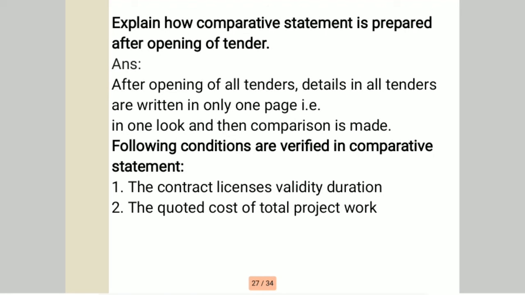The following conditions are verified in the comparative statement. First of all, check the license: whether the contractor's license is valid, and its validity duration. And second, the quoted cost of the total project work. So this is very important for the tender which is handed over to the contractor.